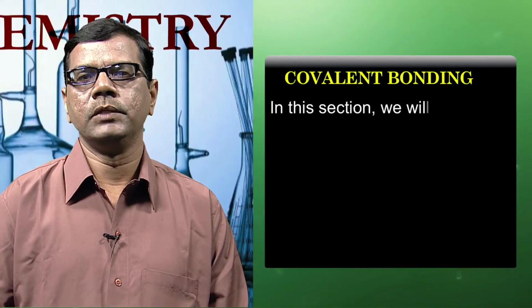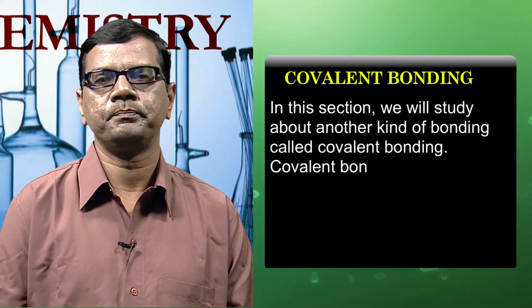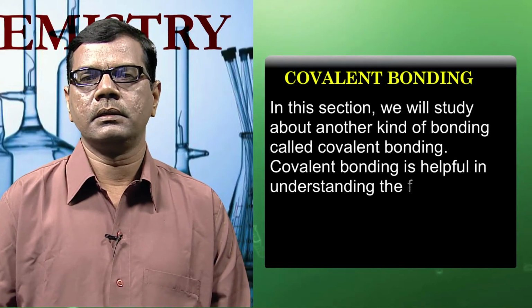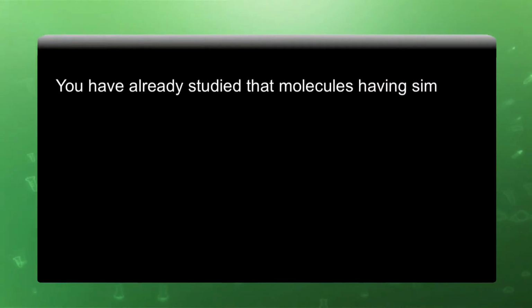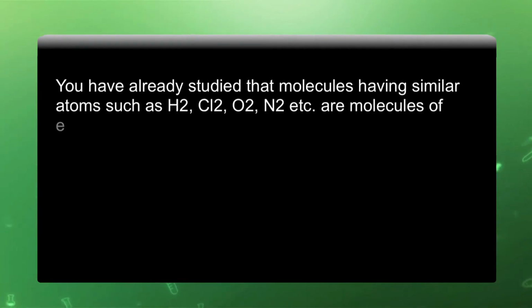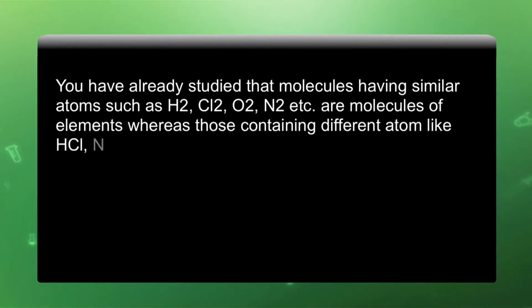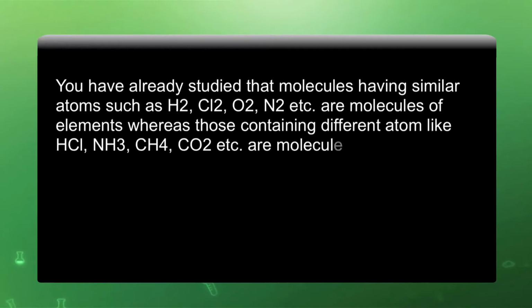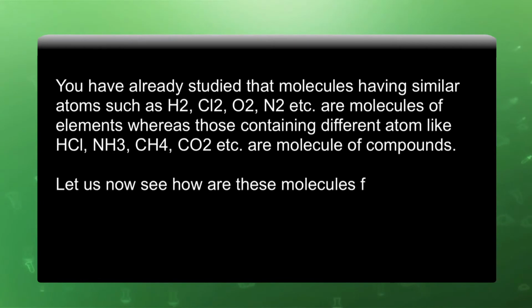In this section, we will study another kind of bonding called covalent bonding. Covalent bonding is helpful in understanding the formation of molecules. You have already studied that molecules having similar atoms such as H2, Cl2, O2, N2 etc. are molecules of elements, whereas those containing different atoms like HCl, ammonia, methane, CO2 etc. are called molecules of a compound. Let us now see how these molecules are formed.